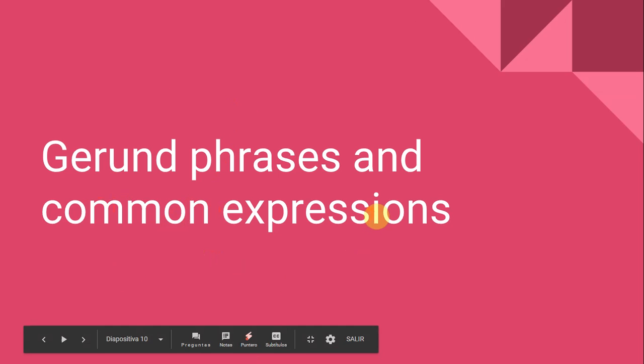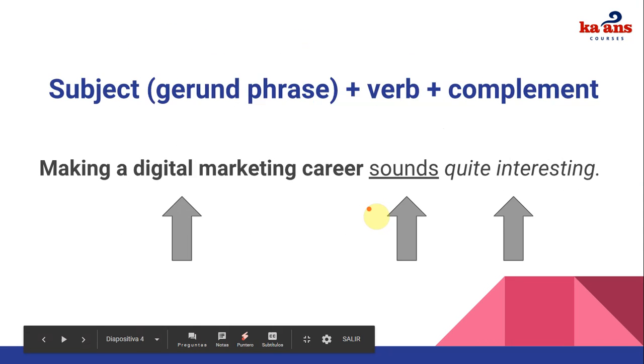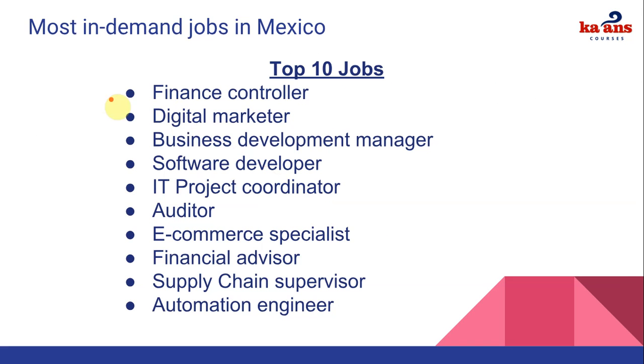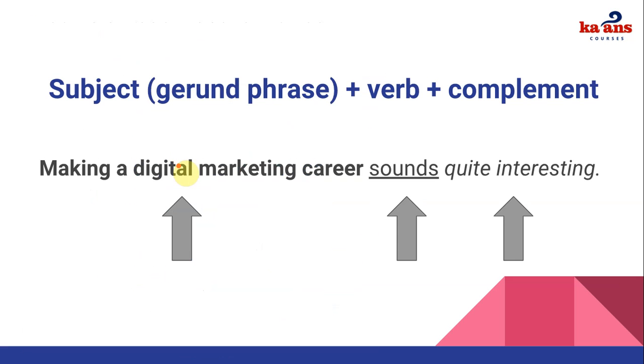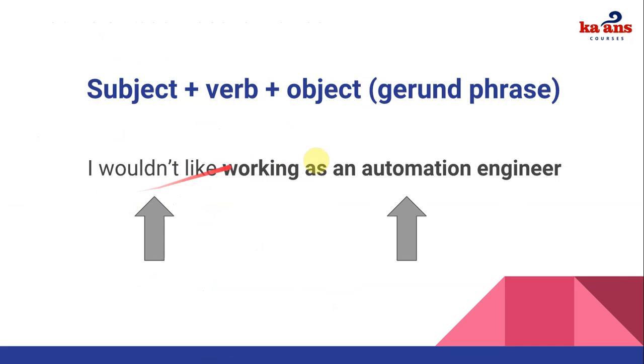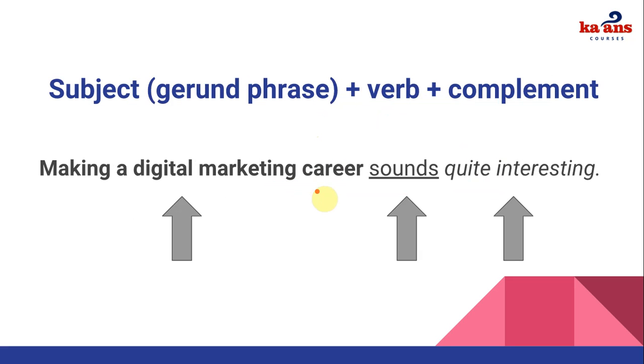Before we begin, let's take a quick look at the first section of this unit. Remember that we had some vocabulary and two different ways to give your opinion using gerund phrases, either as the subject at the beginning or as the object at the end. It was important to check the difference between both.